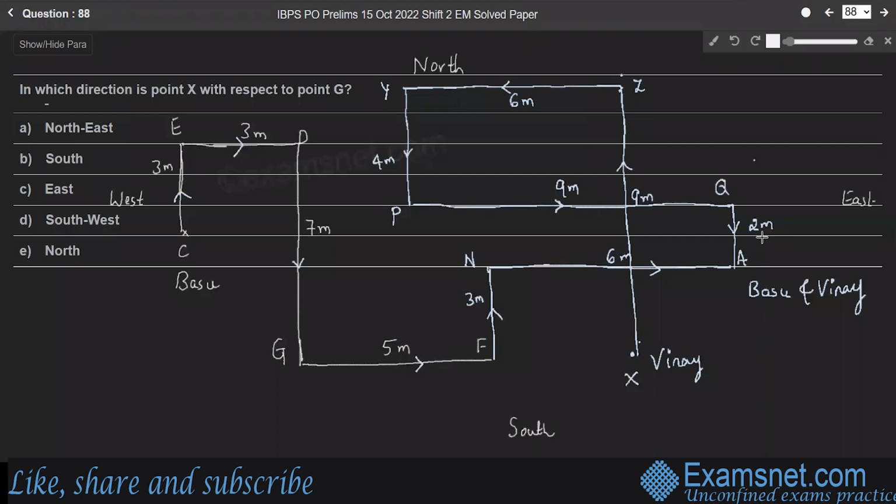Question 88. In which direction is point X with respect to point G? With respect to point G, point X is to the east direction. Therefore, option C is the right answer.